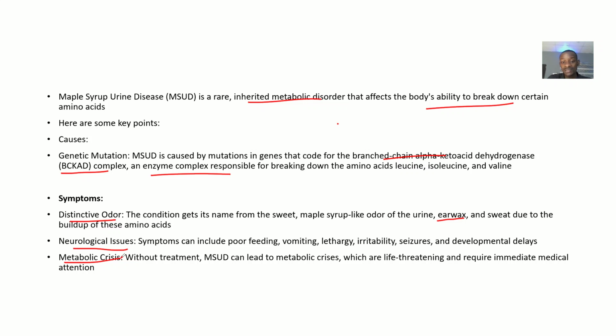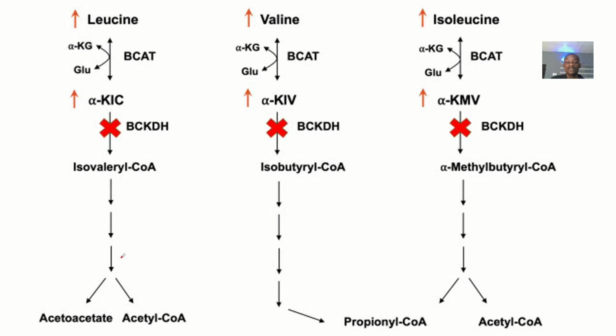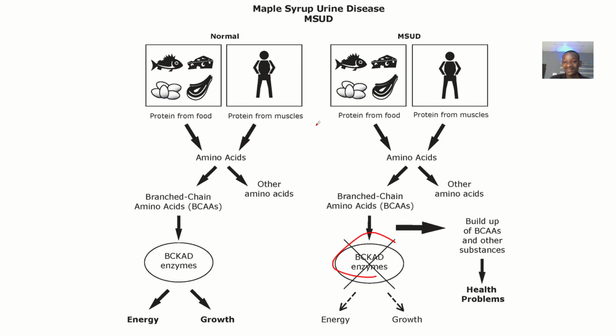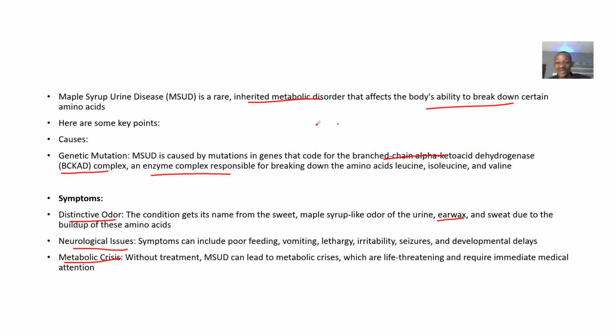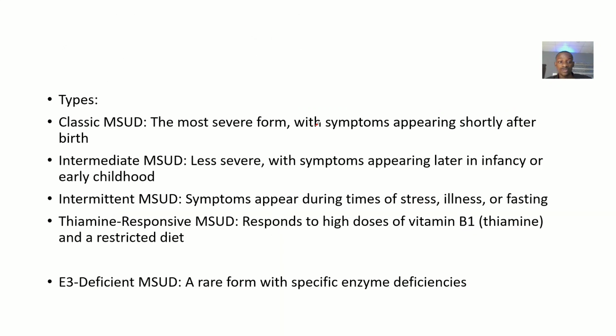Without treatment, maple syrup urine disease can lead to metabolic crisis, which is life-threatening and requires immediate medical attention, right? And this is it. You don't have the branched chain alpha keto acid dehydrogenase. That name is quite long, right? Those are the enzyme complex.